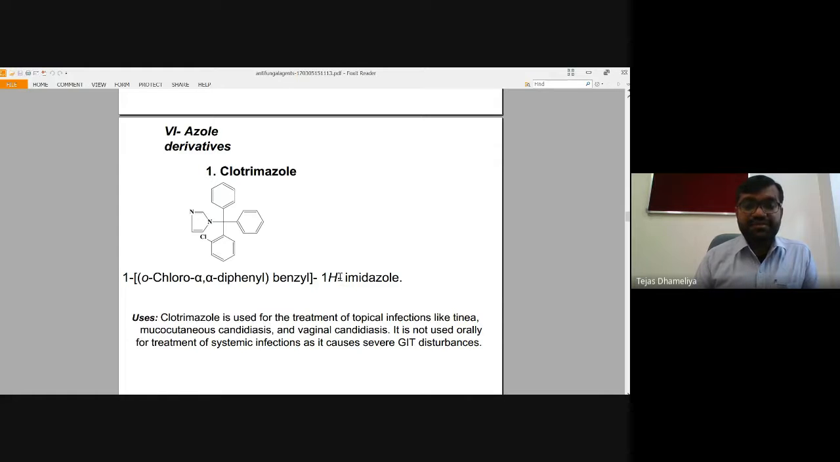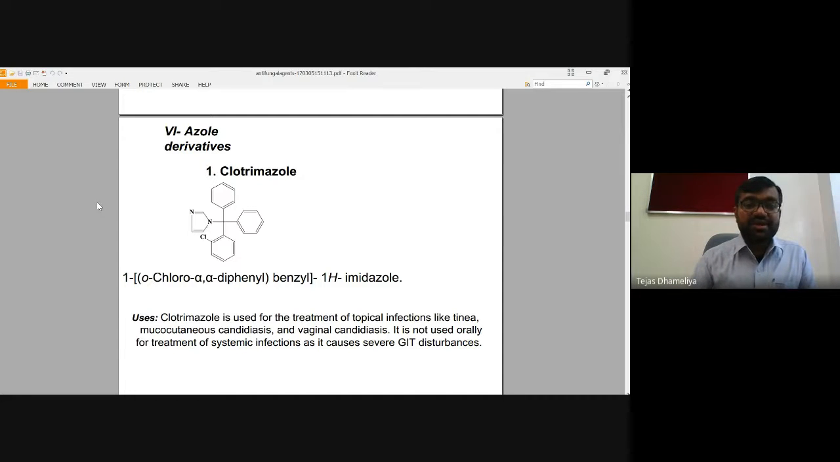At the first position, 1H indicates the presence of hydrogen, but this hydrogen is substituted with a functional group which has a benzyl, and the CH2 of the benzyl has chlorine: alpha chloro, orthochloro, alpha alpha diphenyl. So all this is the name of this functional group.